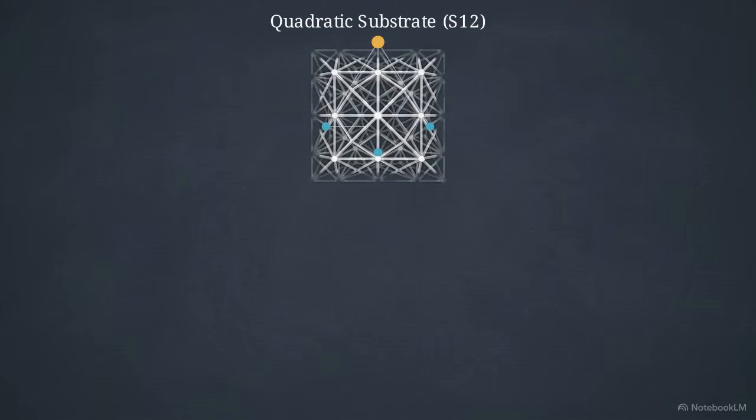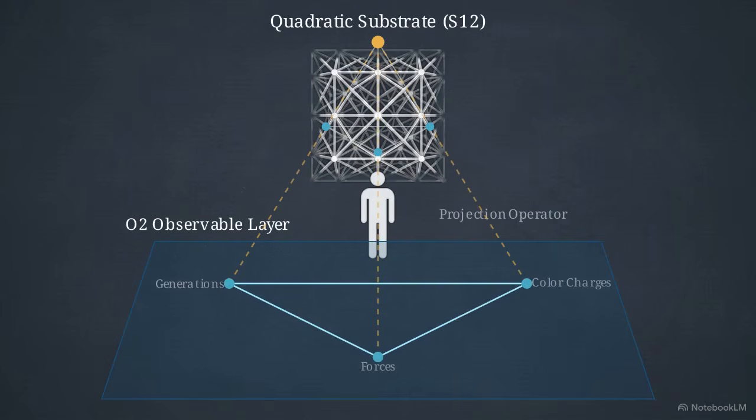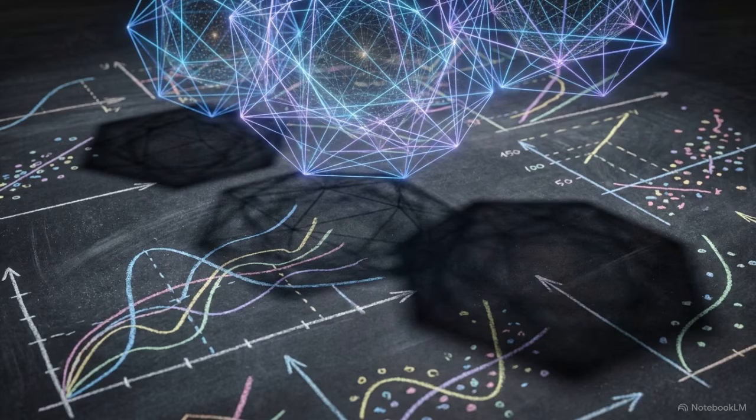This collapse explains the persistent triadic structure found throughout the standard model: 3 generations of fermions, 3 color charges, 3 force couplings. That trinity is the O2 shadow cast by a 4-node quadratic substrate. We see 3 active nodes. The 4th is the hidden field source itself. The standard model is a description of the O2 projection. It isn't incorrect. It is simply structurally blind to 10 of the 12 active dimensions governing the system.